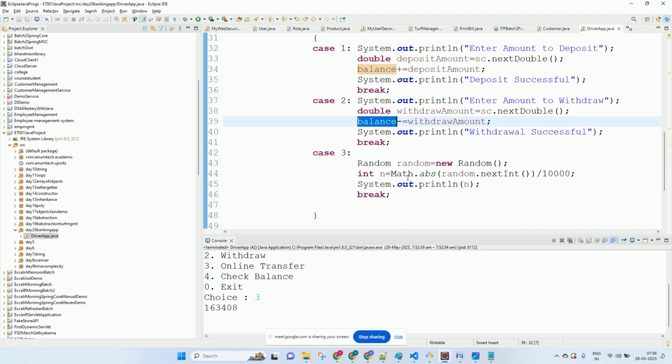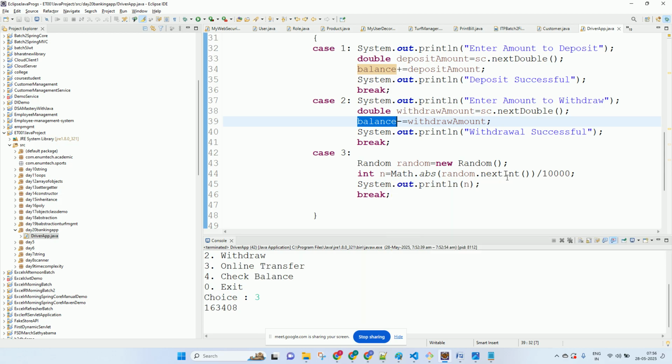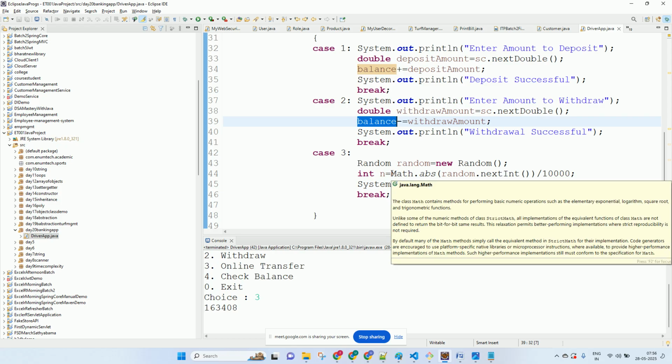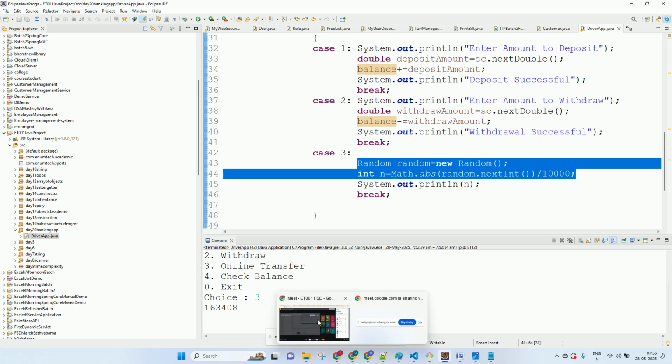If he chooses to do online transfer, we'll generate a six-digit OTP, and that six-digit OTP he has to enter before the online transfer. So now we are generating the six-digit OTP. But I want it explicitly of six digits only. So this is what I have done. Let's take help from ChatGPT, if ChatGPT can come to our help